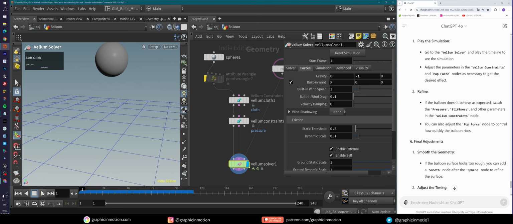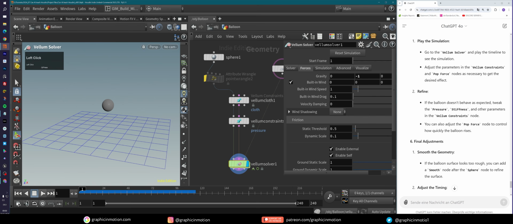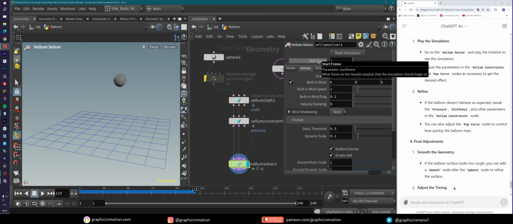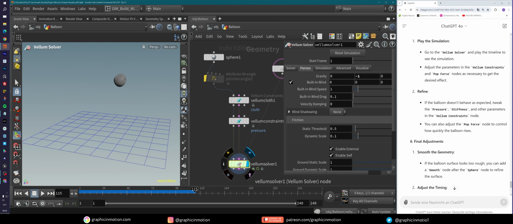Good, so our simulation actually calculated, and of course, it's not perfect, but at least something is happening and it's working a little bit. We would have to spend more time here refining these keyframes, adding more collision passes here, maybe more sub-steps, refining the settings of the vellum cloth and the vellum pressure. But that's actually not the point here, and I don't want to waste your time. If you want to learn this effect, then I will blend in a link to a tutorial now that I created where you can really learn how to create controlled inflations. But yeah, that's the end of this little experiment.